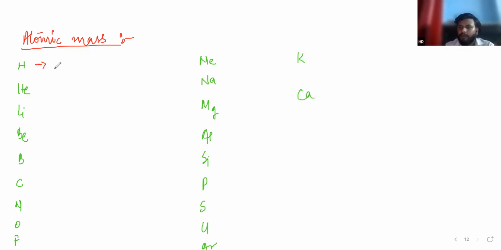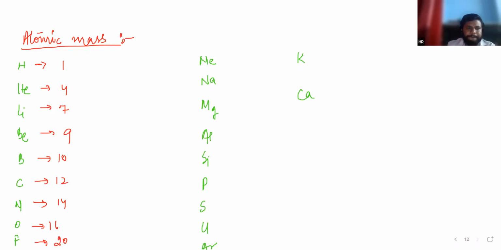Okay, and very good, Siddhant. You already know about it. Atomic mass: hydrogen 1, helium 4, lithium 7, beryllium 9, boron 10, carbon 12, nitrogen 14, oxygen 16, fluorine 19.